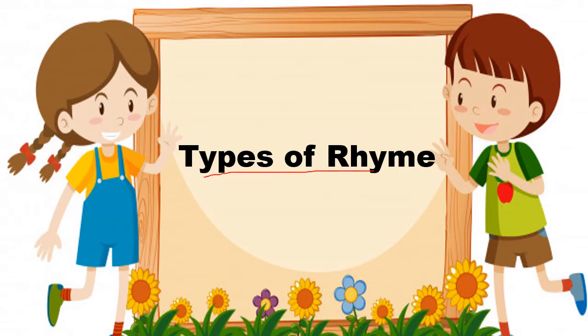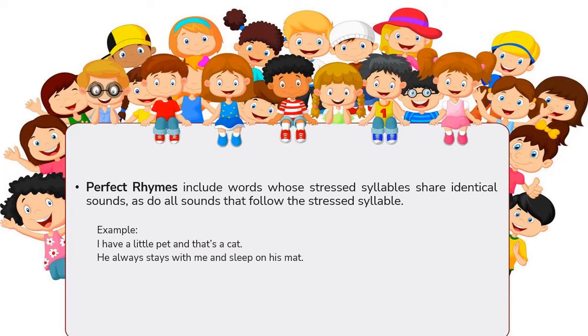Okay, so now let's identify the different types of rhyme. The first one is perfect rhymes. Perfect rhymes include words whose stressed syllables share identical sounds, as do all sounds that follow the stressed syllable. Basically, just like our previous example, perfect rhymes are words that rhyme perfectly. Let's say, for example, I have a little pet and that's a cat. He always stays with me and sleeps on his mat. We have the words cat and mat, which is a perfect rhyme.